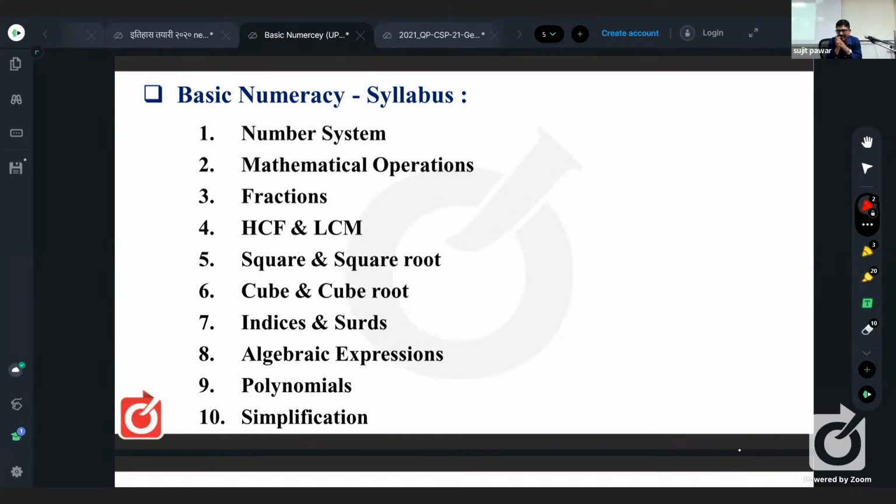9, 1 to 9. How many are 2-digit numbers? Okay. So you all must be involved in this lecture. So 90. How to get that one? Very simple. Which is the greatest 2-digit number? 99. Which is the smallest 2-digit number? 10.